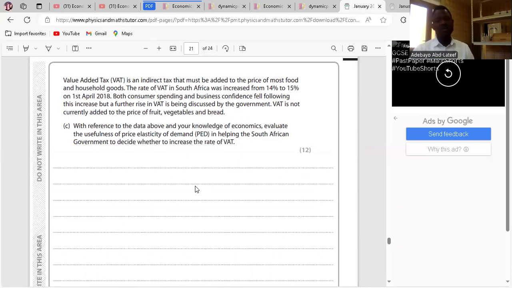12 questions, 12 marks, and the case study is there. With reference to the data above and your knowledge of economics, evaluate the usefulness of price elasticity of demand in helping the South African government to decide whether to increase the rate of VAT.